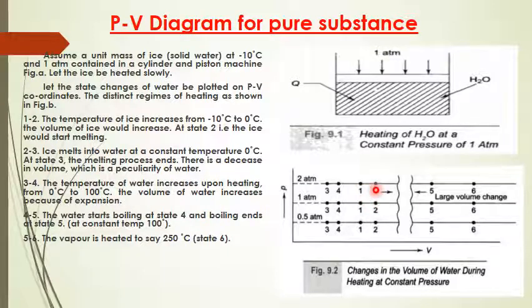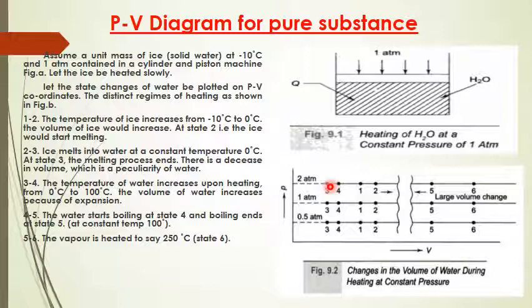From 1 to 2, the temperature of ice increases from minus 10 degrees Celsius to 0 degrees Celsius. The volume of ice would increase; you can observe here the volume of ice is increased from 1 to 2. Clear? At state 2, that is this point, ice would start melting. From 2 to 3, ice melts into water at a constant temperature of 0 degrees Celsius. At state 3, the melting process ends.